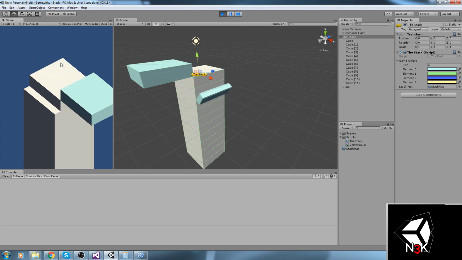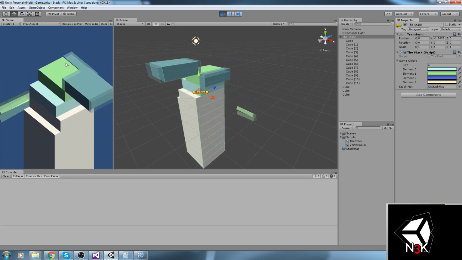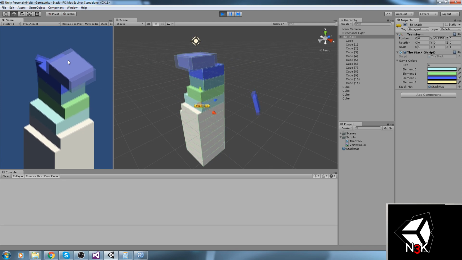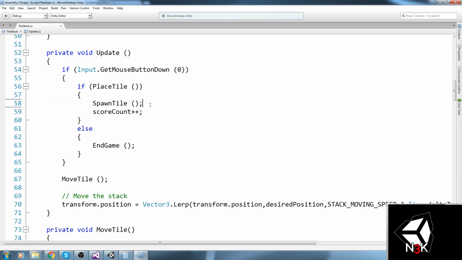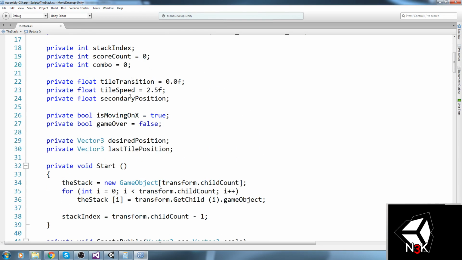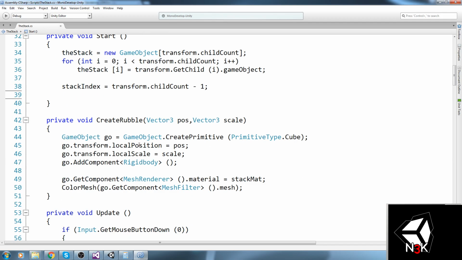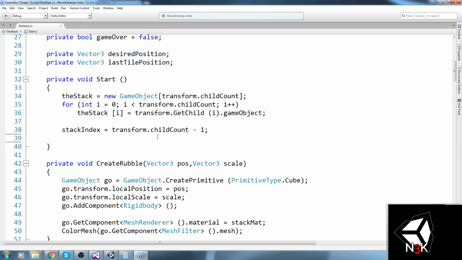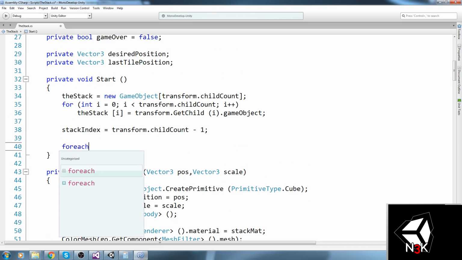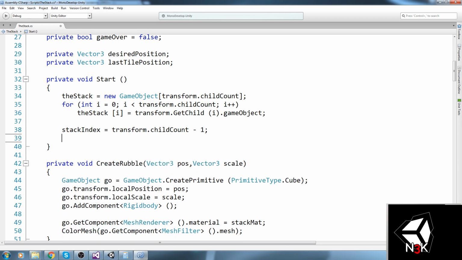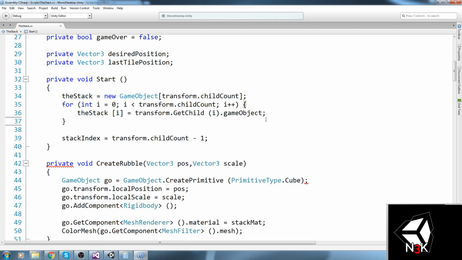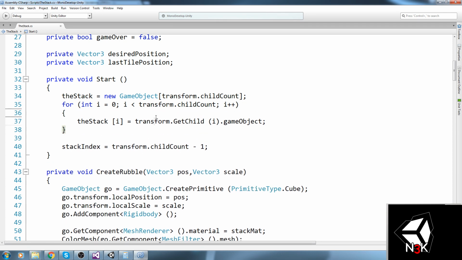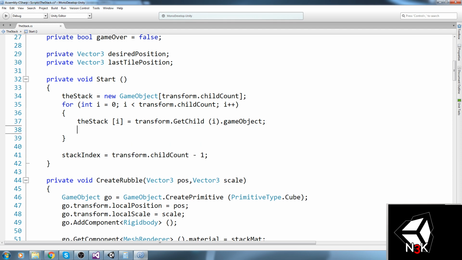And here we go. So okay, we're back at this, and as far as the first one is concerned, we should be able to actually see it. Well, as far as all the first tiles are concerned, we should be putting a value on those. So let's go ahead and, over there inside of that for loop, I'm going to open that up and say, okay, the stack i transform GetChild, that's cool.